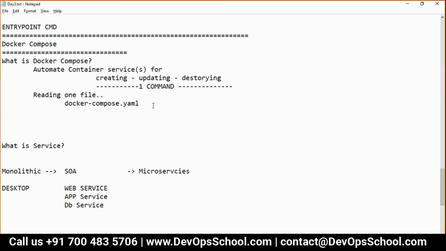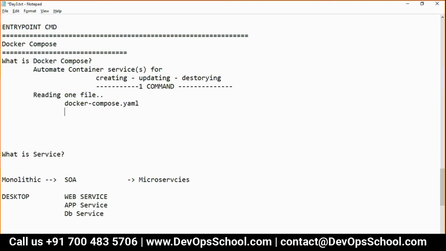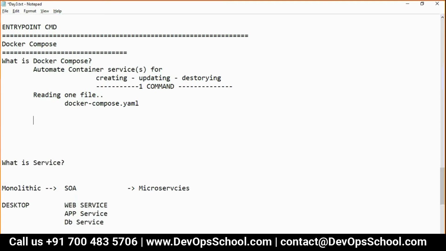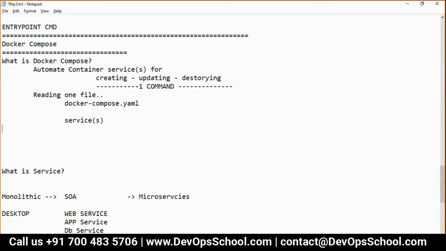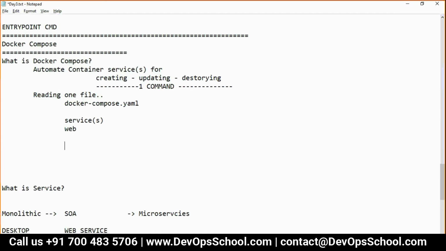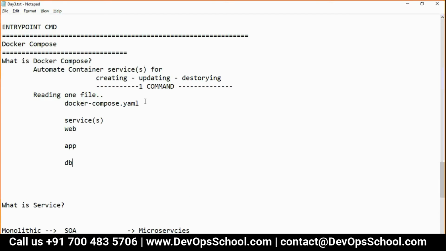Now the question is what it contains. It contains services. See the skeleton. Services: web service, app service, DB service. This is the skeleton of Docker Compose, which will be read by the Docker Compose executable.